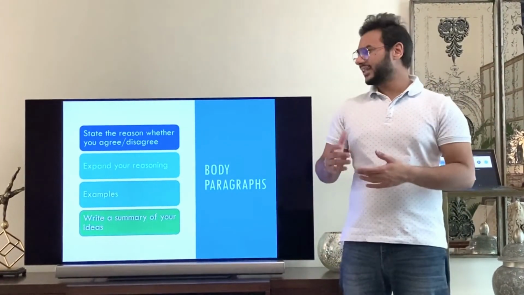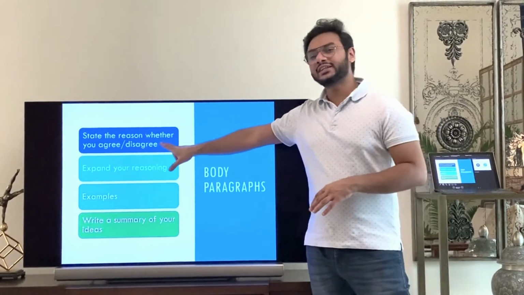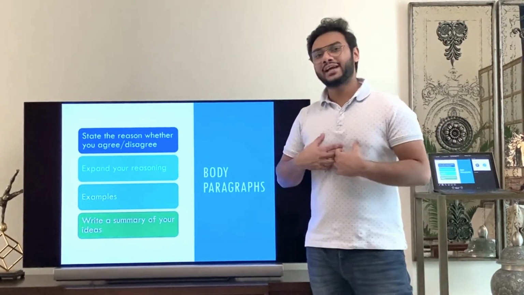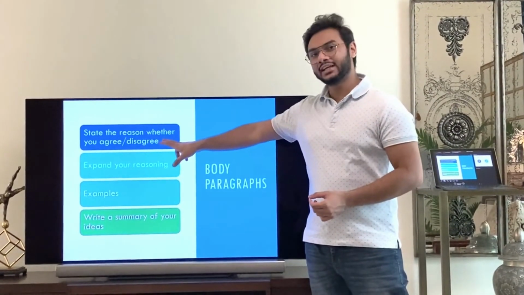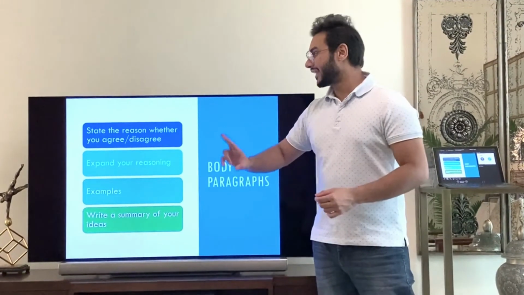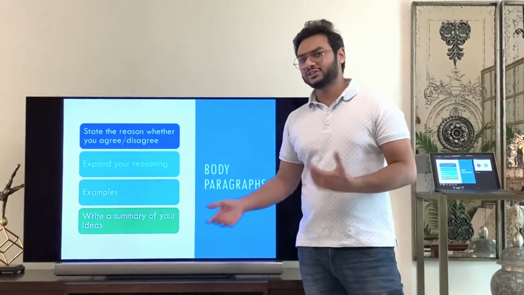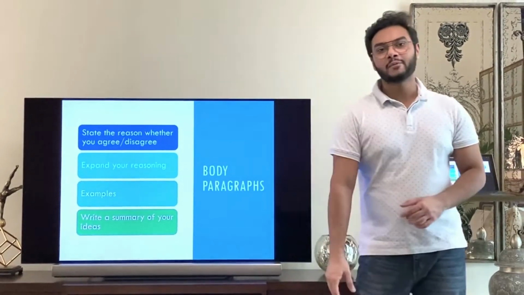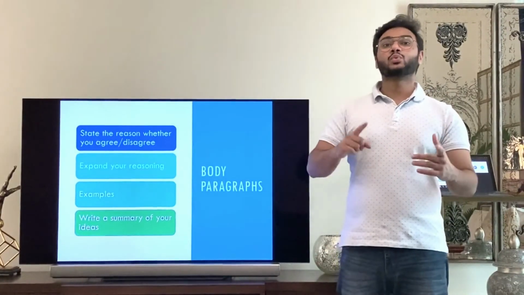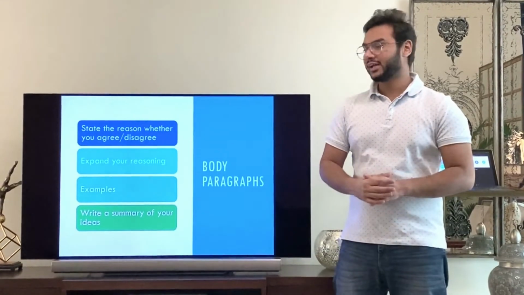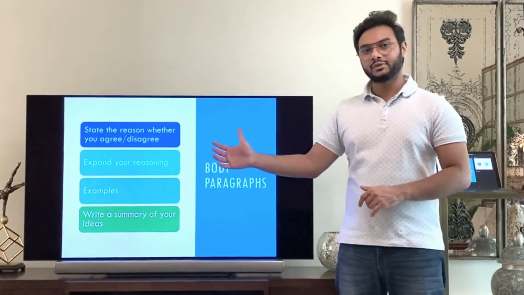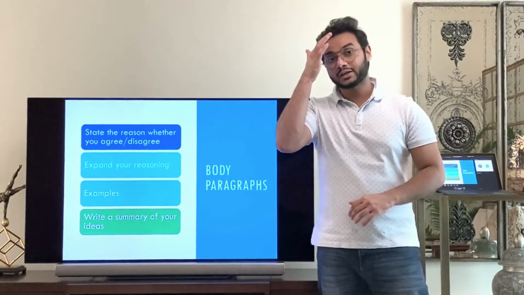So what I did is that I wrote 2 reasons. When it comes down to writing my essay, I would write 2 reasons in the first sentence. Then I will explain them, which will give me more words to write, and then give an example. Just one example is enough, and then write a summary. Now in the third paragraph, I'll write why I disagree with the first statement, and then I'll follow the same format, and it'll just become simpler.